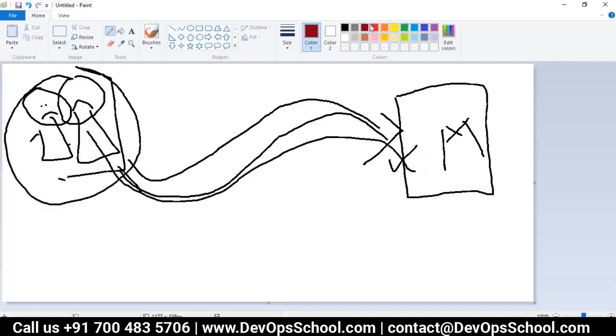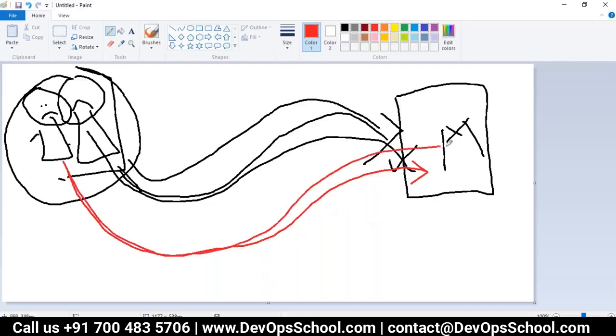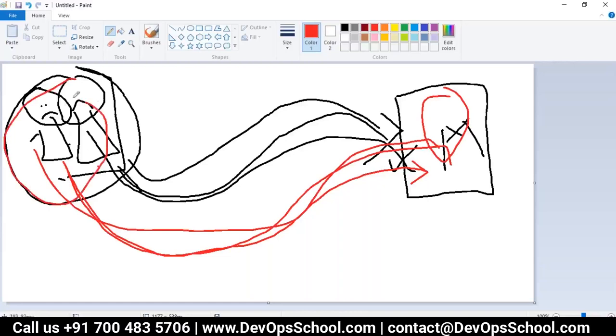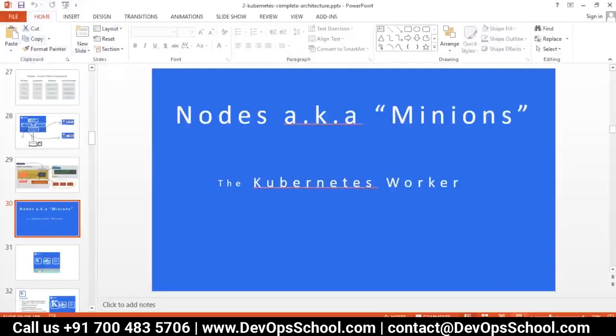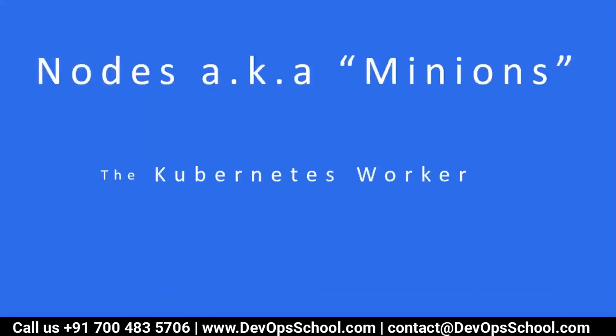Then again, minions start bugging the master, saying, okay, I'm your slave, I'm your minion, give me work, I'm free, I'm healthy, I'm available, I can do anything for you, right? This is the kind of relationship minion versus master that you have. This is the character which is completely the same as what we have in the Kubernetes cluster also. So minions, a.k.a. master, a.k.a. worker.